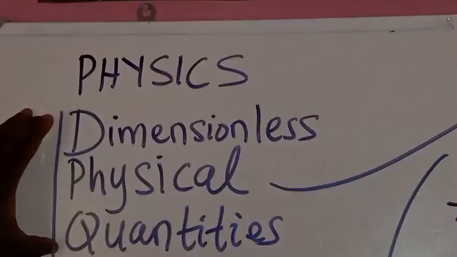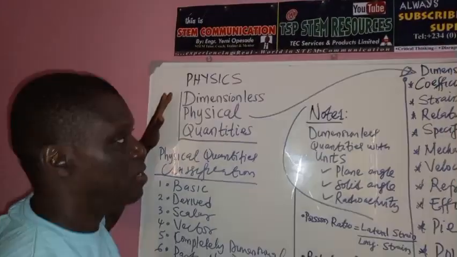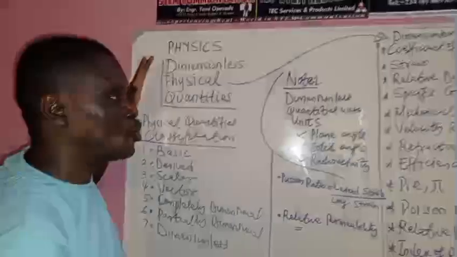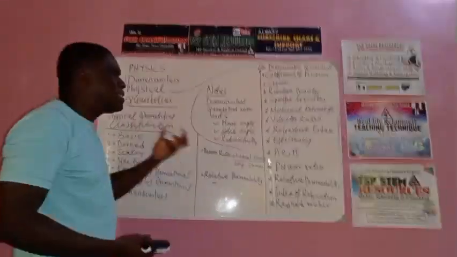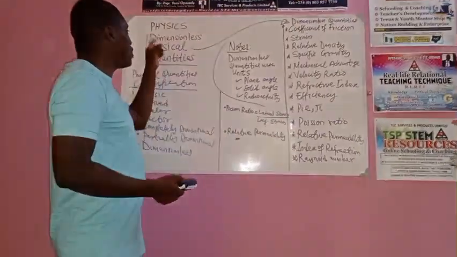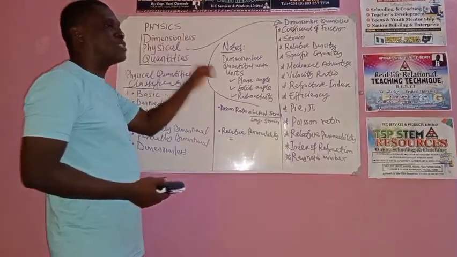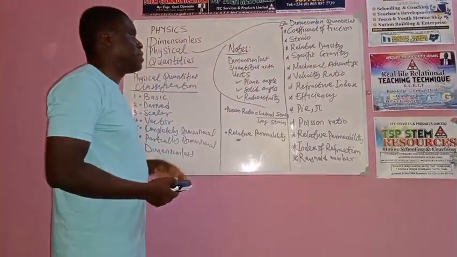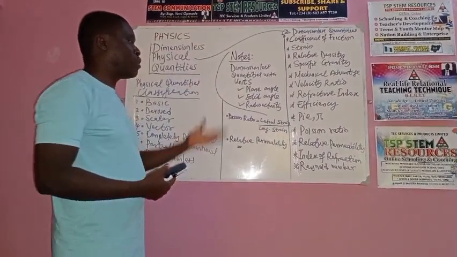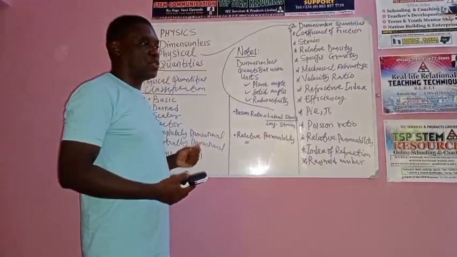This topic is very important to beginners in science, especially in physics, whether from senior high school 1, 2, 3, down to advanced and down to the university. You've got to know those quantities that are dimensionless. Why are they dimensionless? What does it represent when we say a quantity is dimensionless? How do you know that a quantity is dimensionless in physics? This is the journey we intend to embark on in this particular STEM communication.